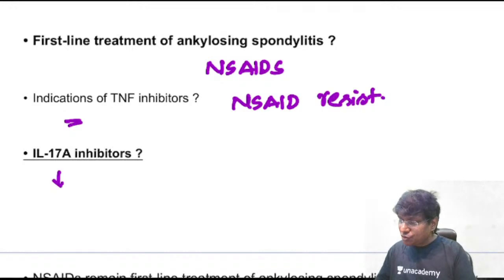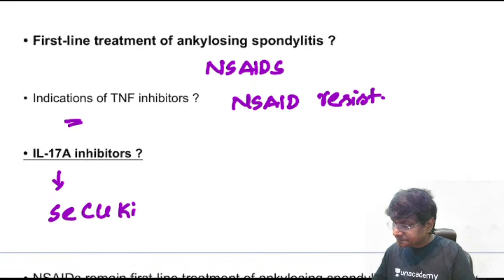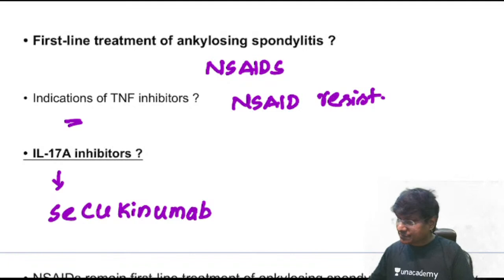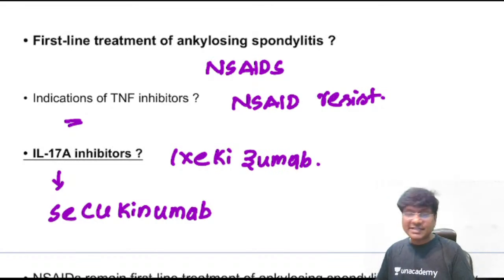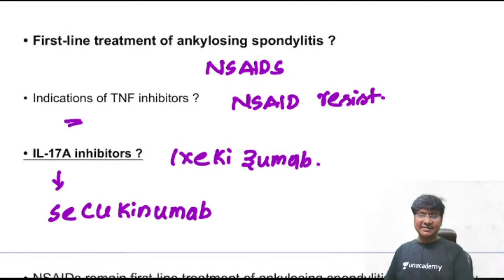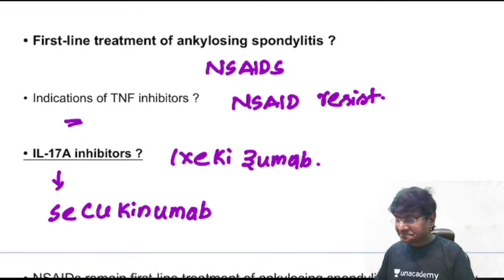Then we have the new molecules, that is interleukin 17A inhibitors. What are these interleukin 17A inhibitors? That includes secukinumab, and the other one is ixekizumab. So these are the interleukin 17A inhibitors. So we are done with ankylosing spondylitis.